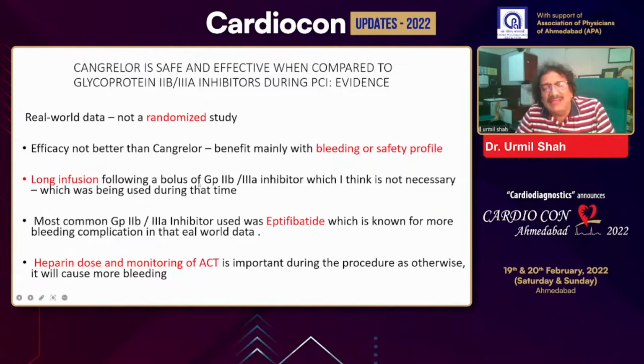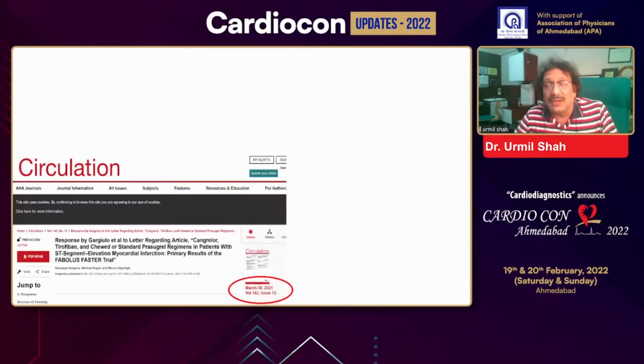Also, we have to keep in mind that the GP2B inhibitor was prolonged for a longer time, which is nowadays not required. That is one thing. And second, in this data, eptifibatide was the molecule used, which is known to have more bleeding complications in real-world data. So that also we have to keep in mind. Now what I am discussing is the use of tirofiban. And as I told in the beginning, the heparin dose and monitoring of ACT is very important when you are combining an antiplatelet agent with heparin and cangrelor.